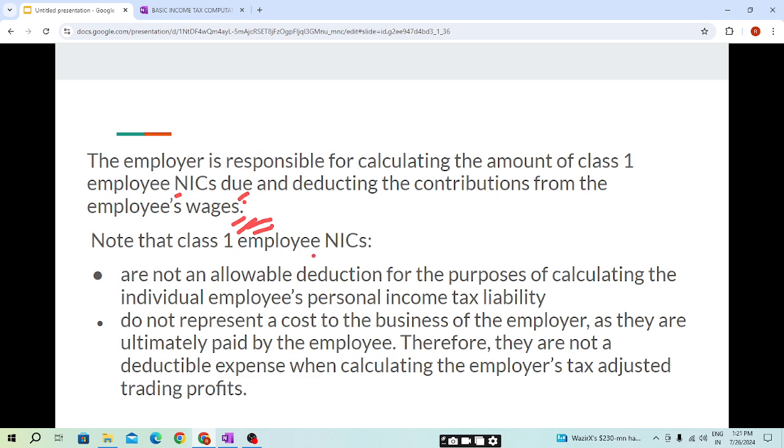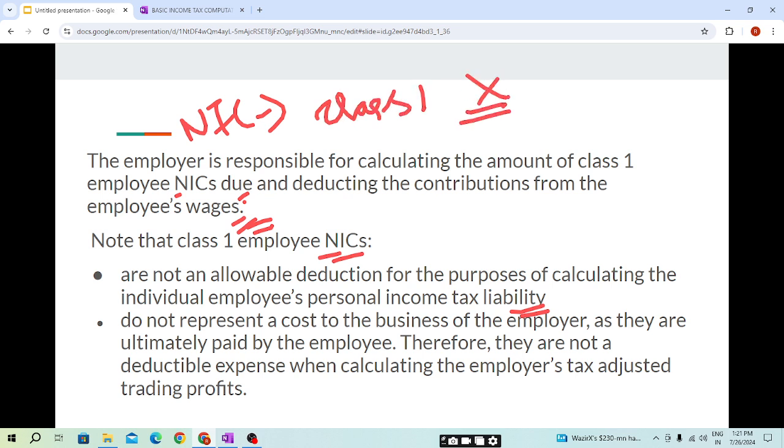Note that class 1 employee NIC is not an allowable deduction for the purpose of calculating the individual employee's personal income tax liability. That means, students, when we calculate the employment income that will be taxable for an individual, the class 1 NIC payable will not be an allowed expense.